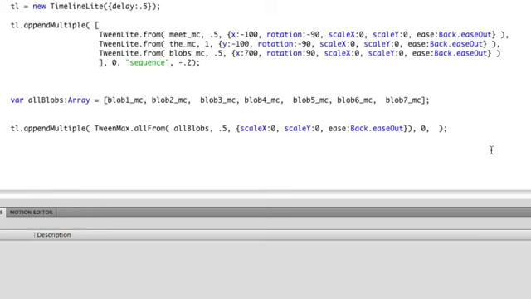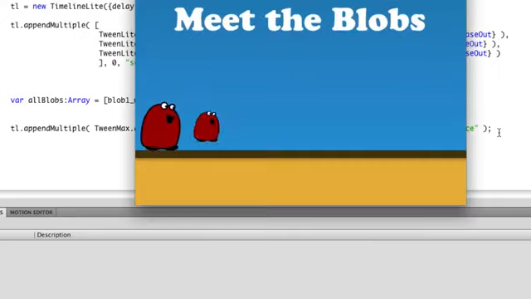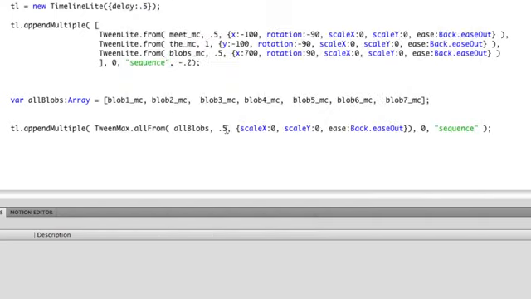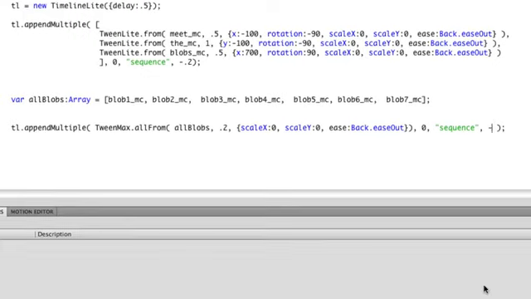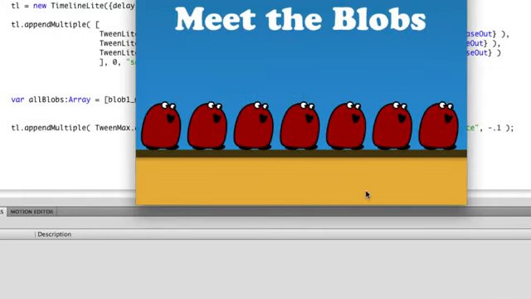And next we have our align parameter. So let me just very quickly put in sequence here. So now all those blobs are going to run in perfect sequence. One will come in, and then the next, and then the next, and then the next. If I want this to happen quicker, I could change the duration of all the tweens, or I could add a little bit of overlap. I could use a sequence alignment, but then also say, let's do a -0.1 stagger. So let's give this a test, and you'll just see that there's a little bit of overlap now, by 1/10 of a second if you're really sharp. And it's all very zippy and fun.